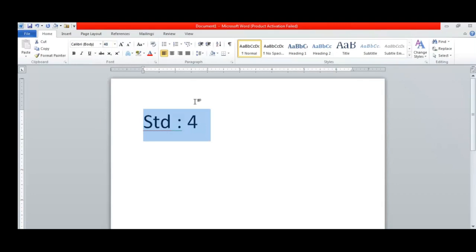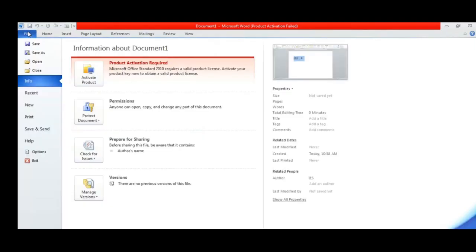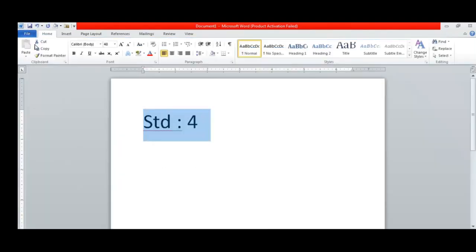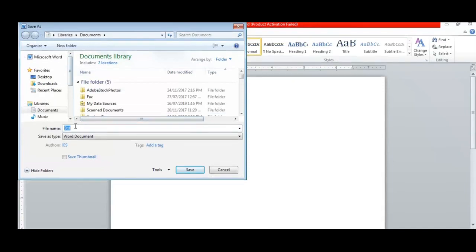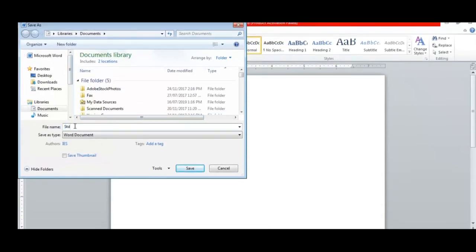Okay, now I will save this file. Save. My Word file.